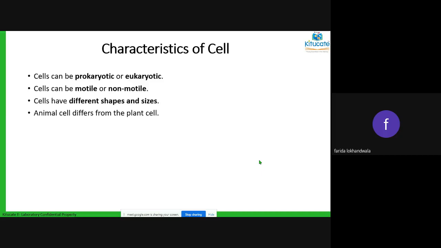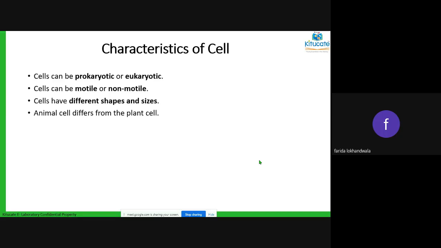The main difference between prokaryote and eukaryote is that in the eukaryote, each cell has a nucleus, and that nucleus has a proper wall defined. If that wall is present, it is going to be eukaryote. If the wall is not present, then it is called prokaryote.